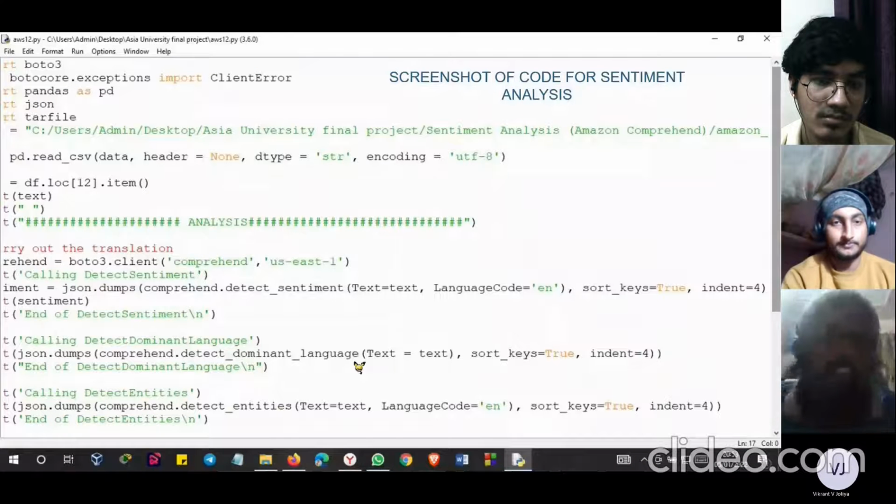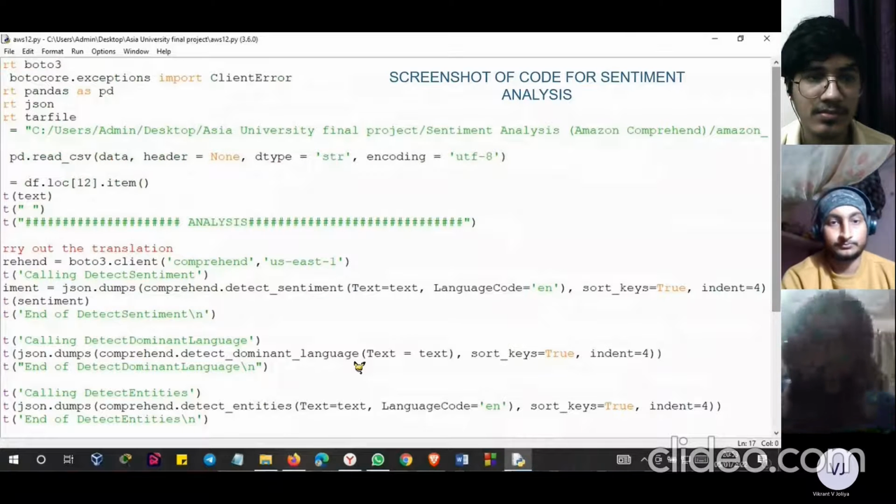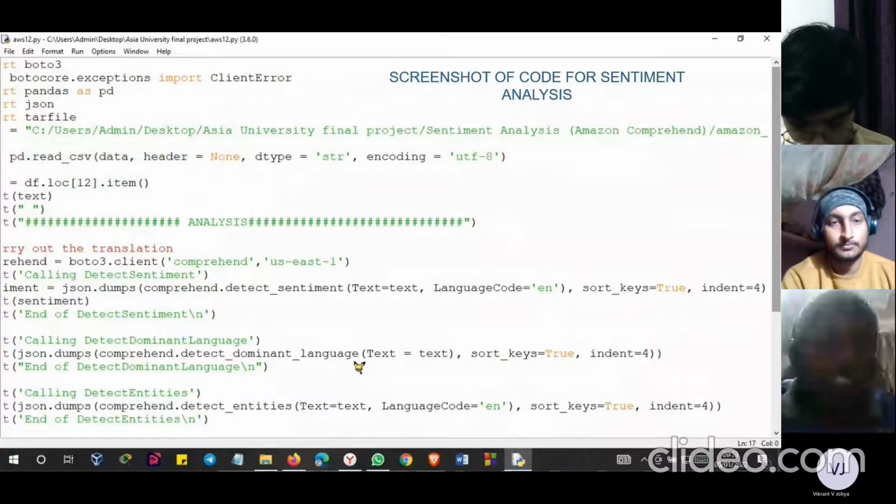So this is a screenshot of the code for the sentiment analysis. First we have taken the file, which is present in Amazon, and it is a CSV file. So first we have to convert the CSV file into a text file. Then we have taken each tweet and done all the sentiment analysis on it.